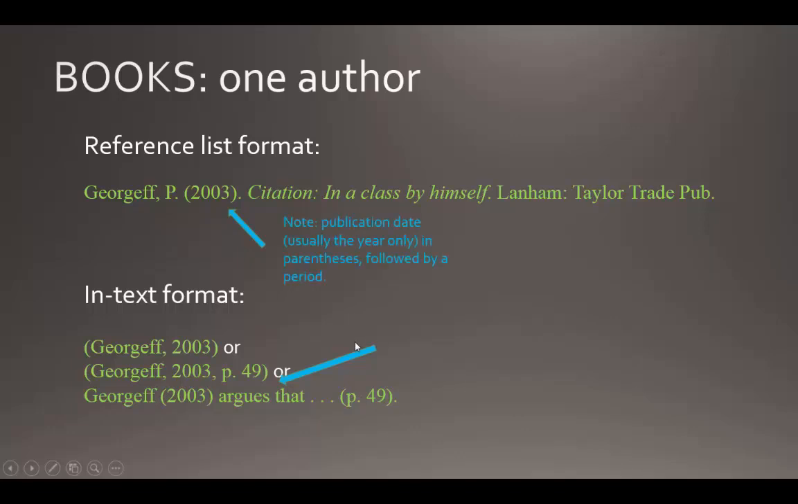So note the publication date, usually the year only, is in parentheses and is followed by a period, and the in-text citations use last names only, and the page number should have a p, period, space before the number.